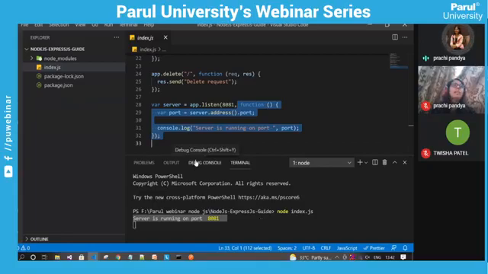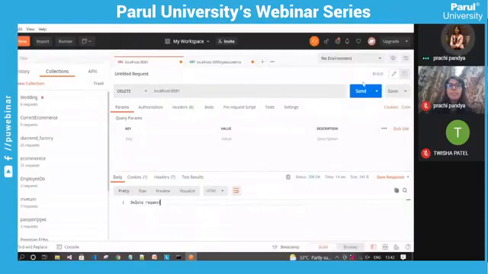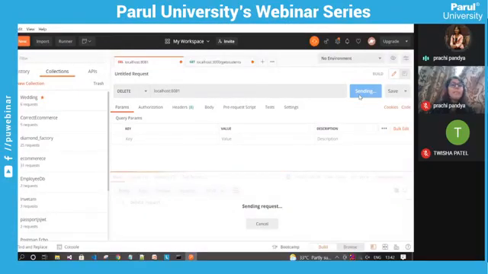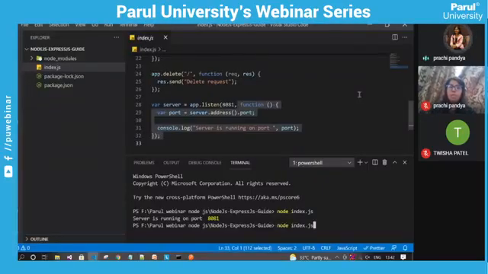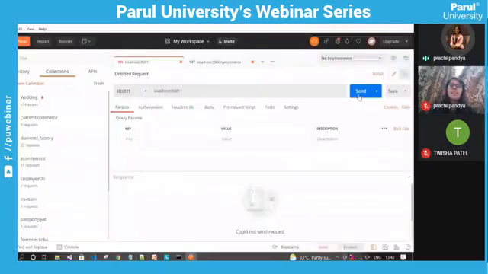And once the server is running, once the server is up, we can call the APIs on it. If we close the server and try to call the API, our API will not be callable because our server is off. So once the server is started, we are able to call the API.